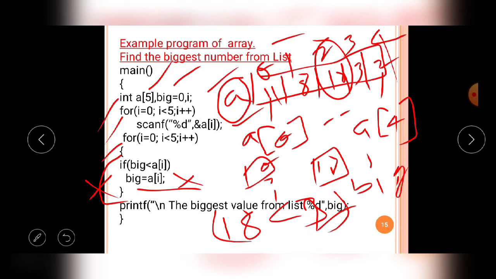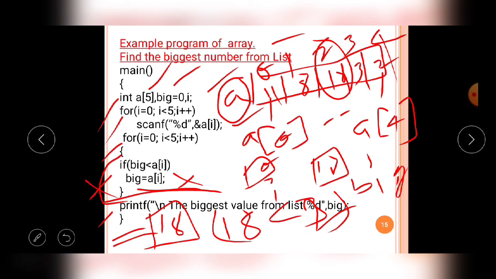Okay, right. After completion of the for loop execution, the next line is printf the biggest value from the list equal to percentage d comma big. Now what will happen in the output screen? The 18 value is printed out. Then after completion of this line's execution, with the help of the close curly brace, the total main program execution is closed, the main program execution is stopped.